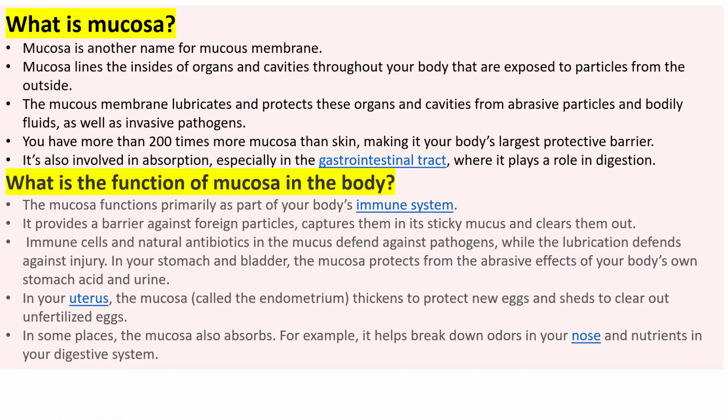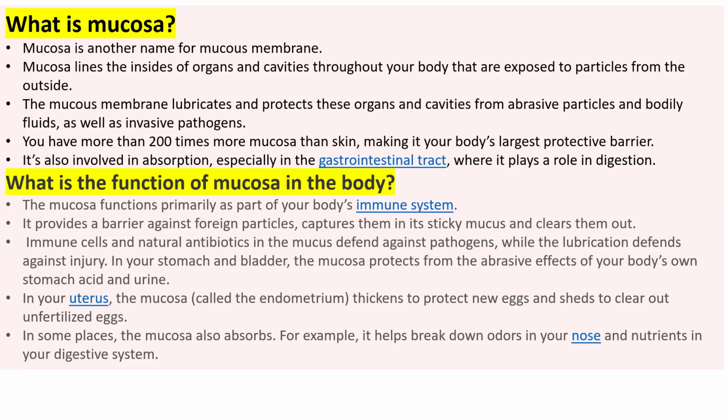So it protects from abrasive effects of your own body, stomach acid and urine. In the stomach, there is the presence of hydrochloric acid, so the mucus function is to protect against the acidity of hydrochloric acid in the stomach. In the urinary bladder, urine is there, so it also protects the urinary bladder from the effect of urine.